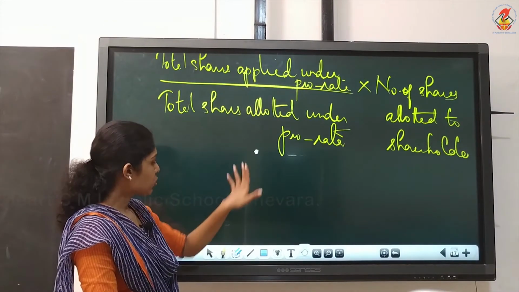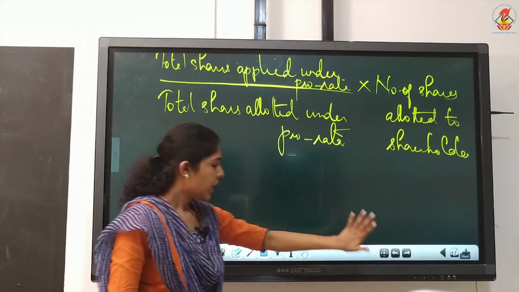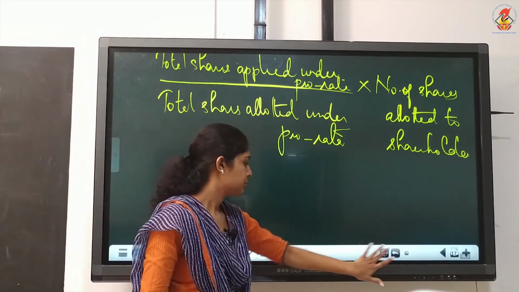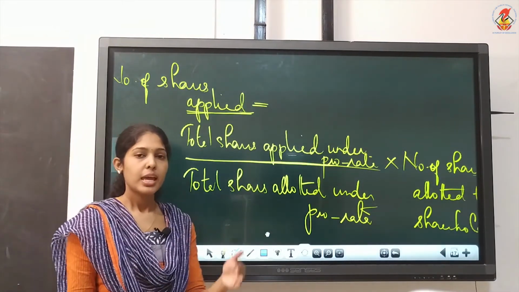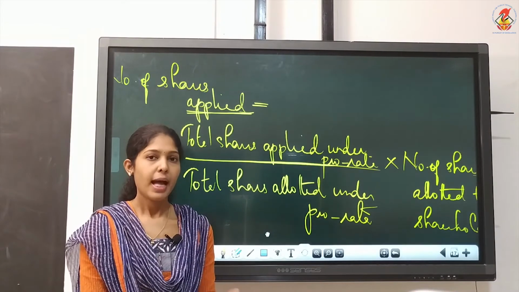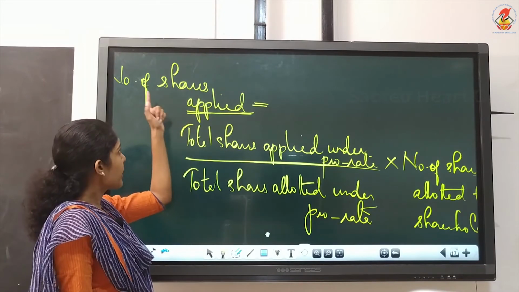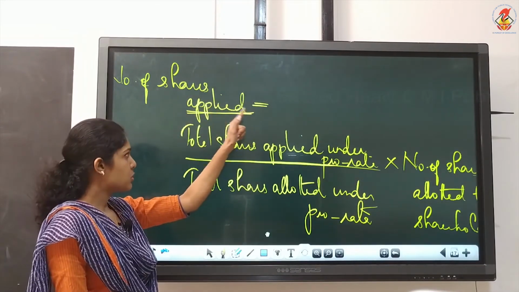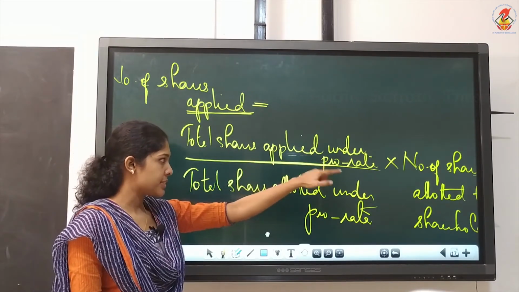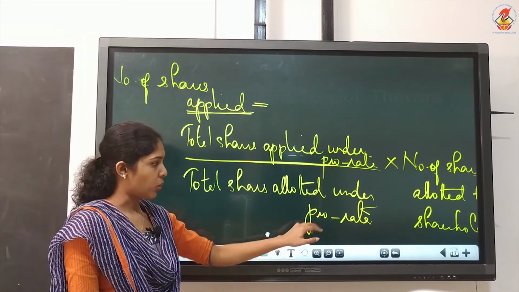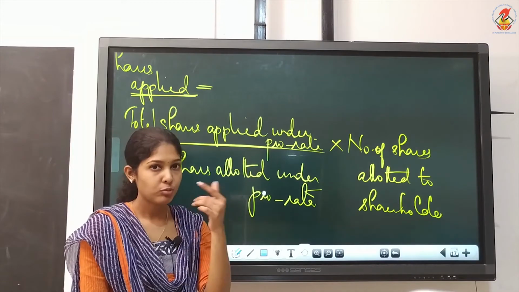So now we'll substitute the figures. Then one more thing. If they ask you to get the number of shares allotted, suppose the applied number was given in the question and we have to compute the allotted number, the formula will be reverse. So we'll write number of shares allotted is equal to total shares allotted. What we need we'll write first: allotted under pro rata by total shares applied under pro rata, into number of shares applied by the shareholder. That's how you have to change. Understood?